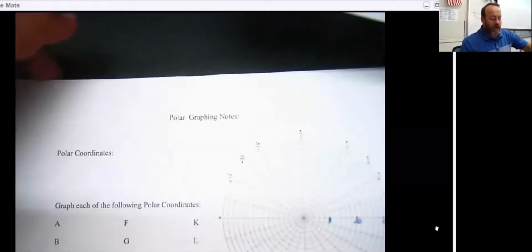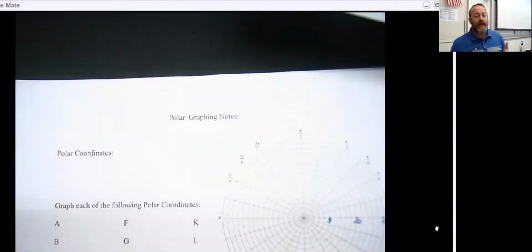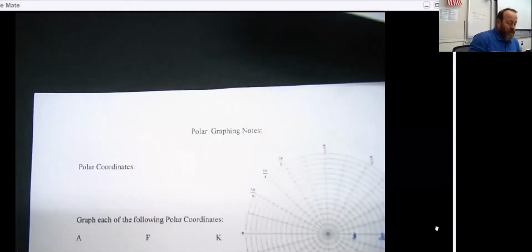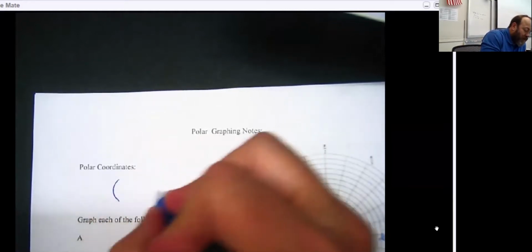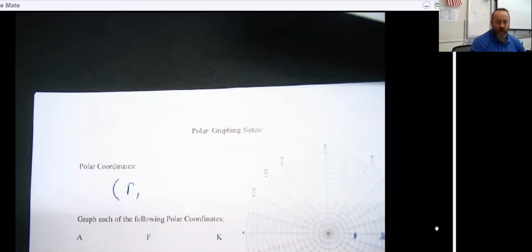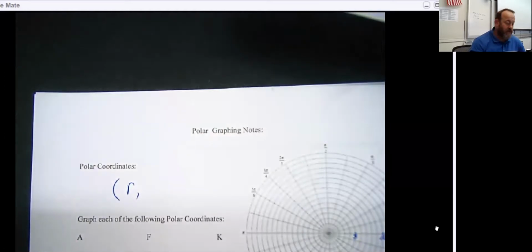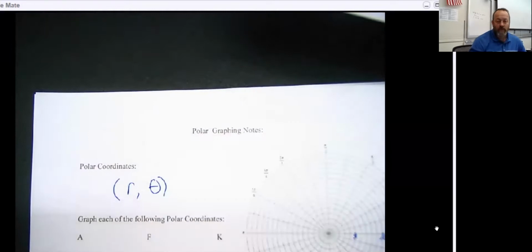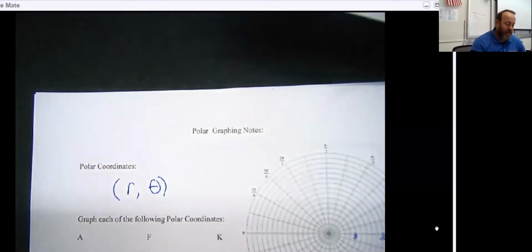So what we're going to do is take a look at just a little bit of an idea of how polar coordinates work. Now, I will admit that I am going to mess this up a little bit because my brain just thinks about it in a slightly different way. But the way you're supposed to do this is you're always supposed to list a radius first, or in other words, a distance from the origin that you would go, and then an angle that you would move at. So it would be r comma theta.